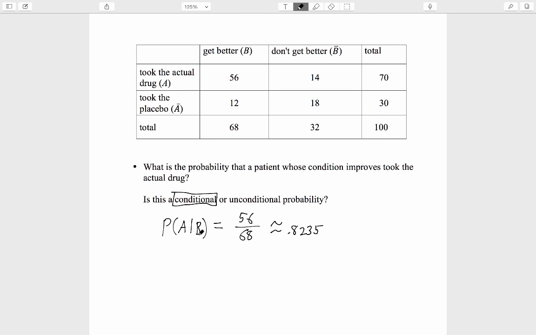This conditional probability is conditioning in the other direction from the information that we were originally given. The original information told us, for example, about the probability of B given A. Given that you took the actual drug, what's the probability of getting better? This is now conditioning in the opposite direction. Given that you get better, what's the probability that you took the actual drug?